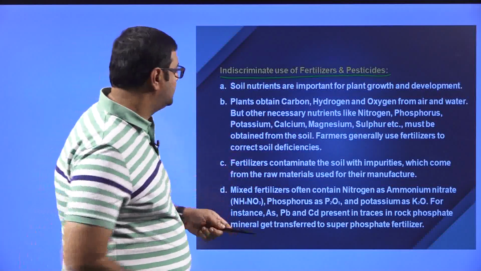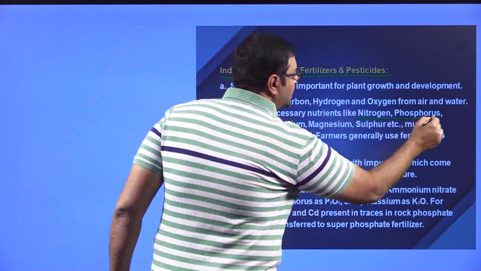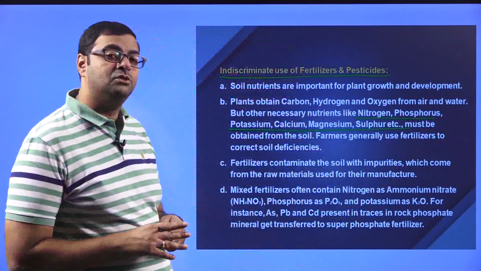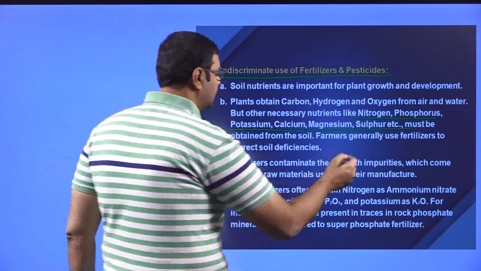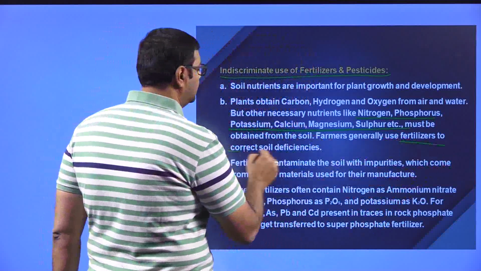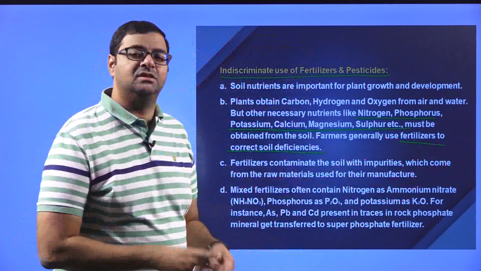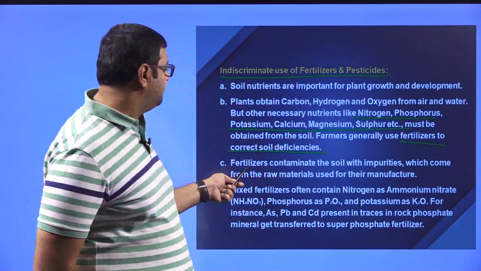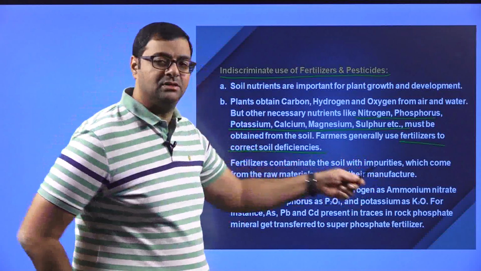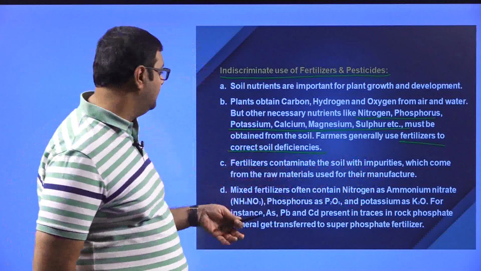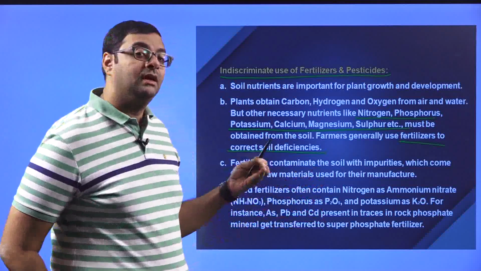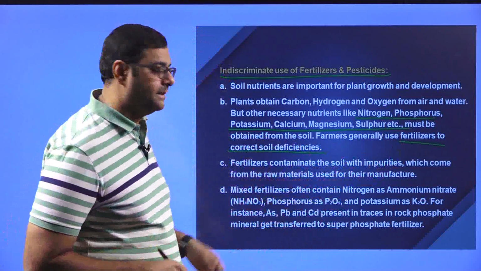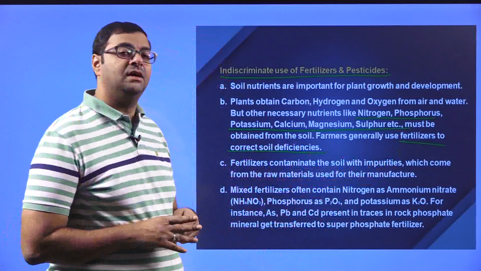All these nutrients have to be obtained from the soil. So, what do the farmers do? They generally use fertilizers to correct these deficiencies in the soil. But when they are doing that, what is happening? Fertilizers contaminate the soil with impurities. Obviously, these are chemical fertilizers, so they will definitely contaminate the soil with impurities, which come from the raw material used for manufacture.